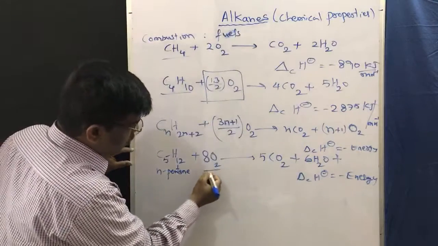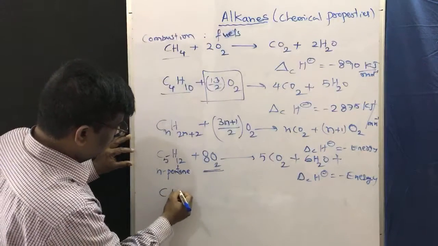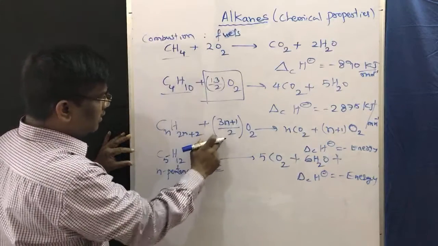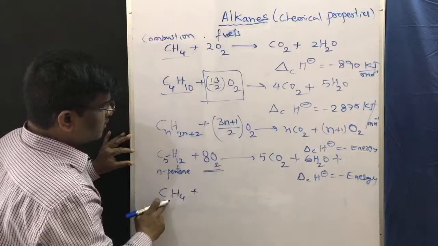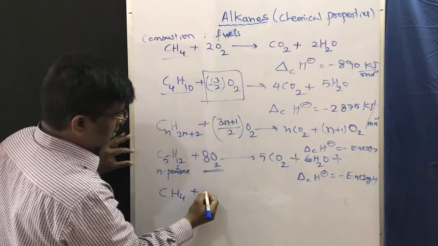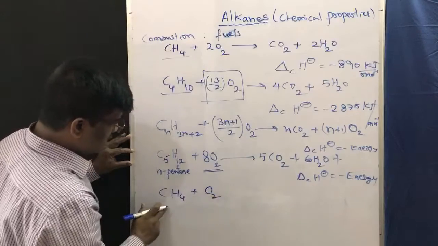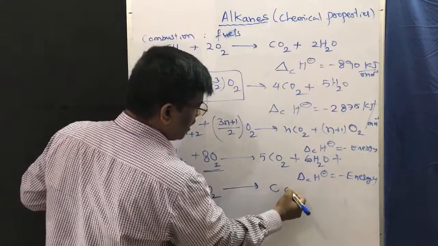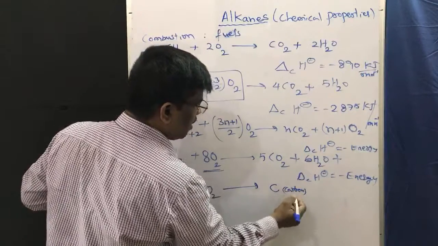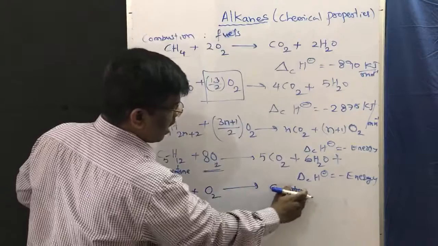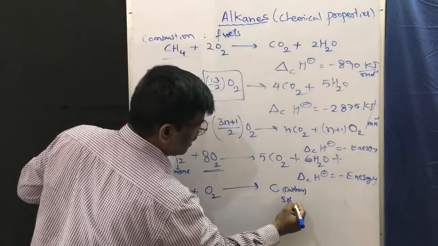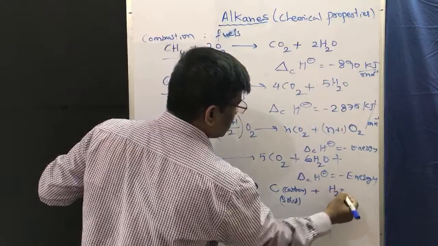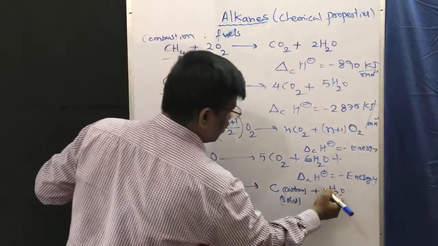If I use less oxygen, for example CH4 plus only 1 oxygen, where based on this equation I have to use 2 oxygen, that is 1 mole of methane plus 1 mole of oxygen, I am not going to get carbon dioxide. I am going to get carbon, which is a solid, plus 2H2O.